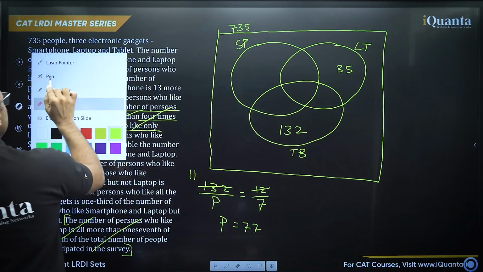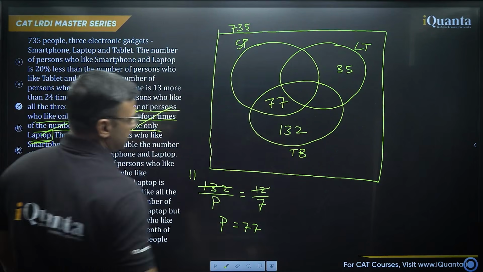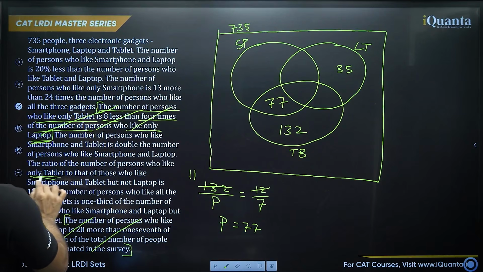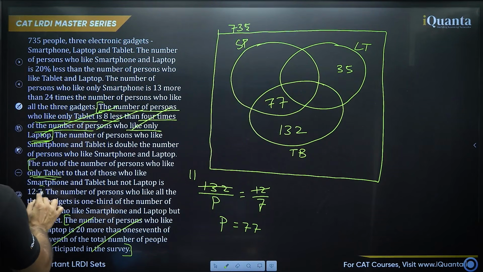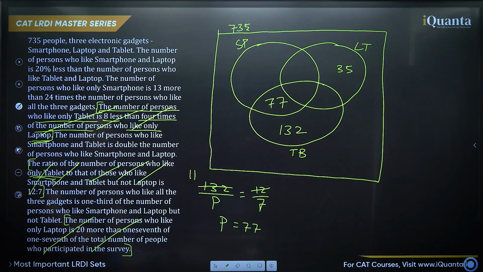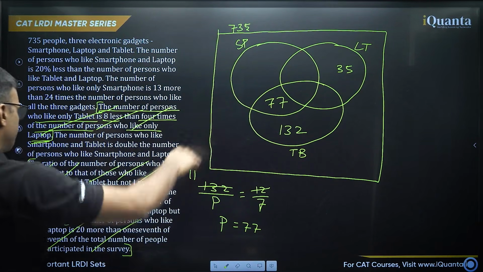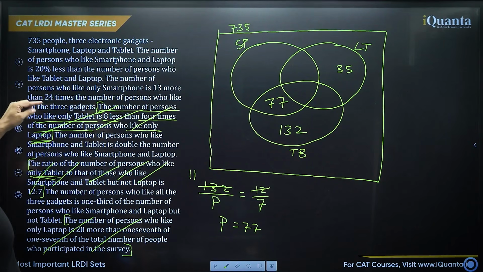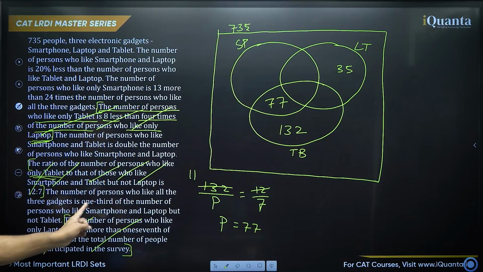So please make sure that you keep putting the values at the right place. Right? Fantastic. So we have used this information, the ratio of only persons who like only this, 12:7. So we have used this also completely. Right. So we have one more value, that is this one. There was some information about the same portion, which is smartphone and tablet but not laptop. The number of persons who like all the three gadgets is 1/3 of the number of persons.